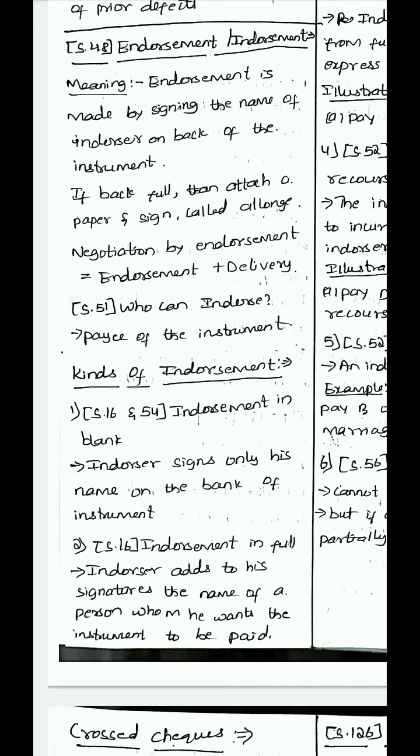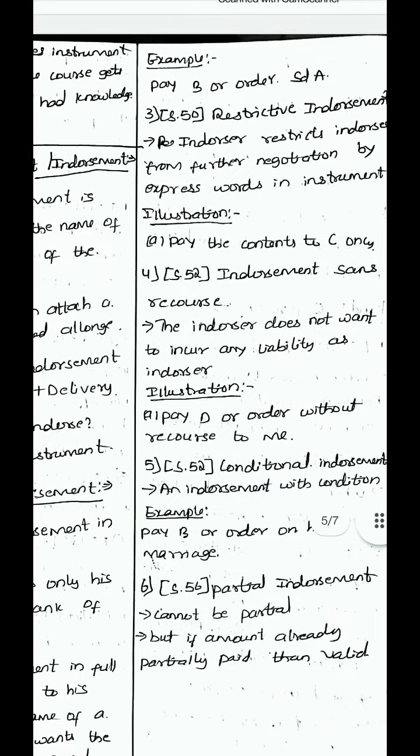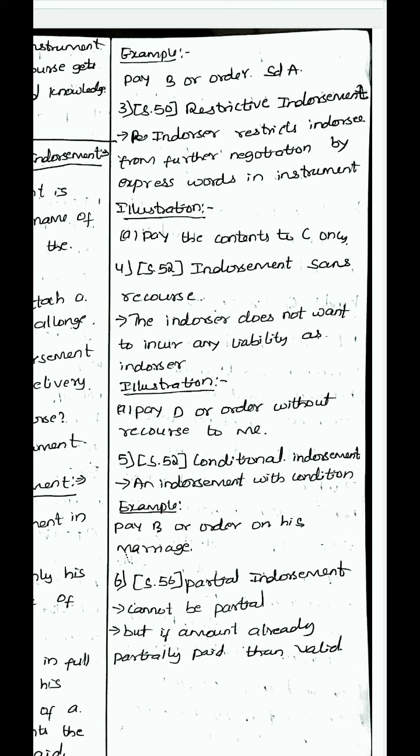The next is endorsement in full. The endorser adds to his signature the name of the person to whom he wants the instrument to be paid. Then it is called endorsement in full. Along with the signature, he is writing the person to whom he wants to transfer it. Example: pay B or order, signed by A. Here he is specifying that it is to be paid to B, and he is doing his signature. So this is endorsement in full.